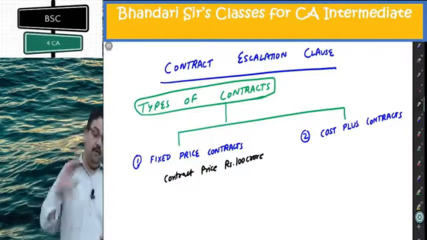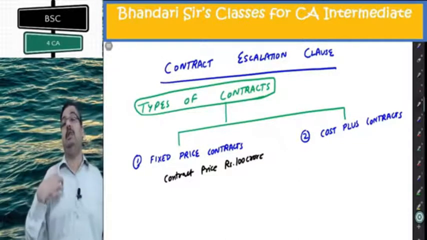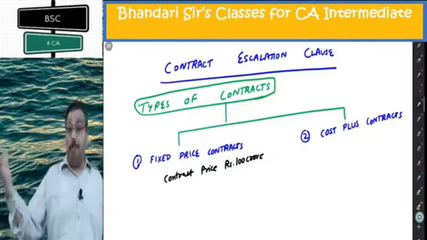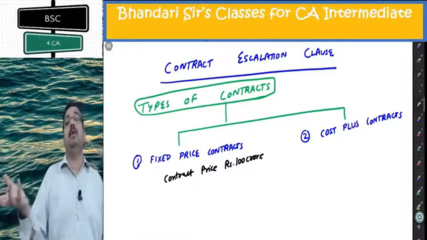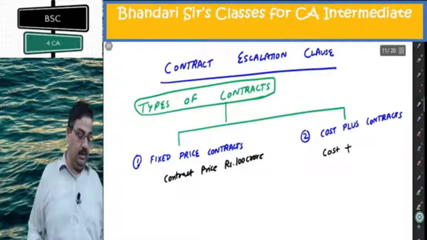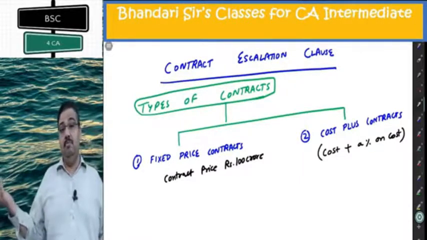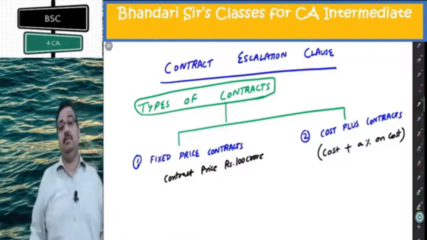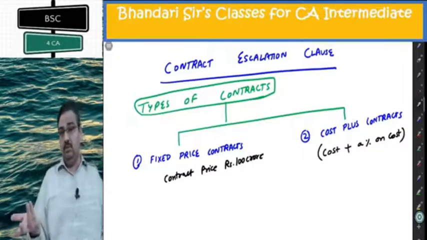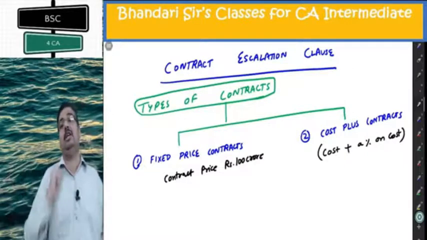What is the second category of contract? Cost plus contract. The contract says whatever cost I incur, they will compensate me that cost plus a profit margin. Let us say 30% on cost. They give me cost plus a percentage on cost. Now, does inflation make me a victim in this case? Answer is not at all. If there is inflation, there will be higher cost and I'll enjoy higher profit. I don't mind inflation. I love to have inflation in this case.